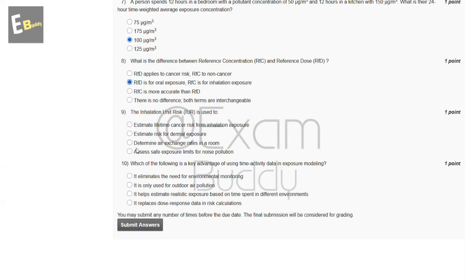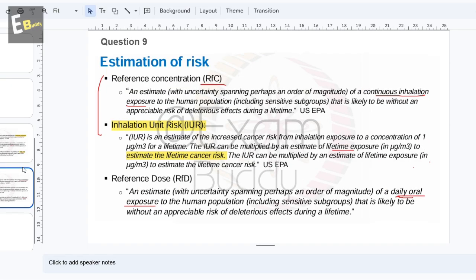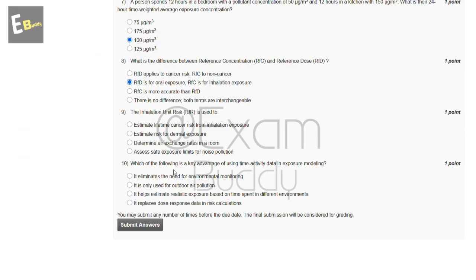Now the ninth question is, the inhalation unit risk IUR is used to. So these are the options, and now let's check the answer of our ninth question. So question ninth, inhalation unit risk IUR estimates the lifetime cancer risk. So the answer of our ninth question is A.